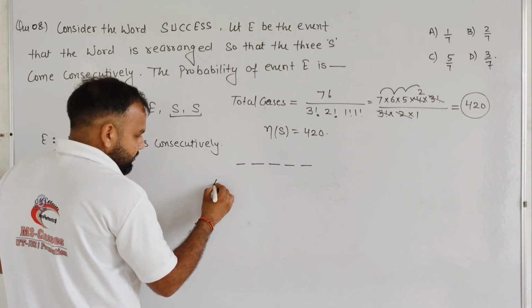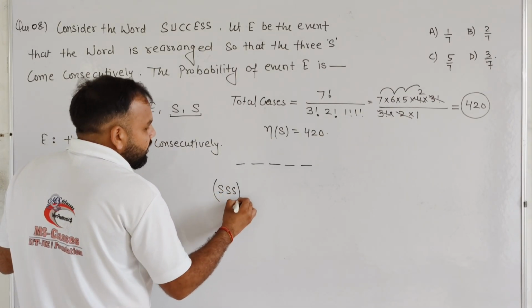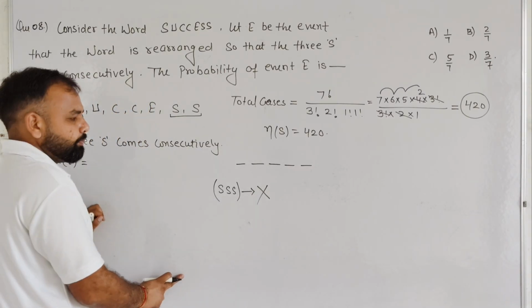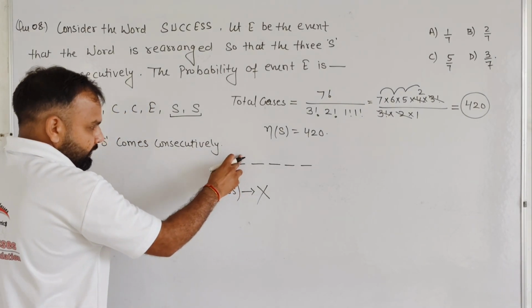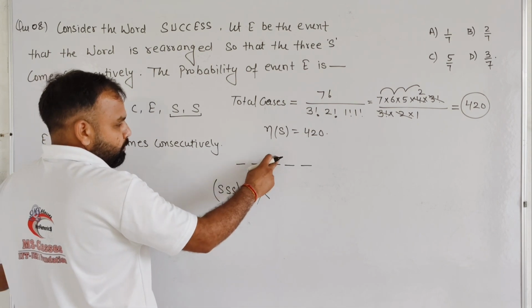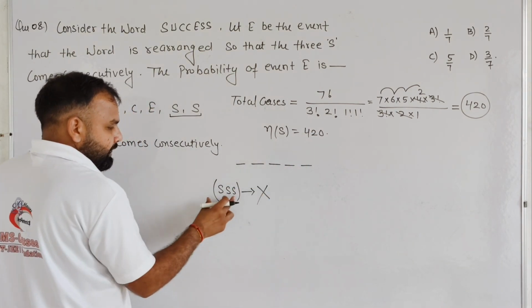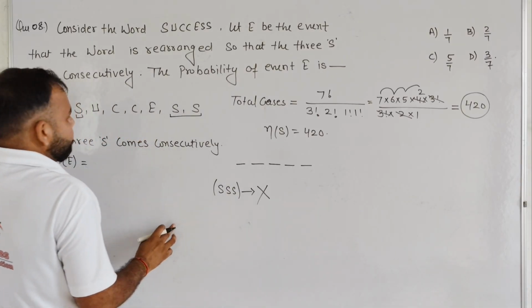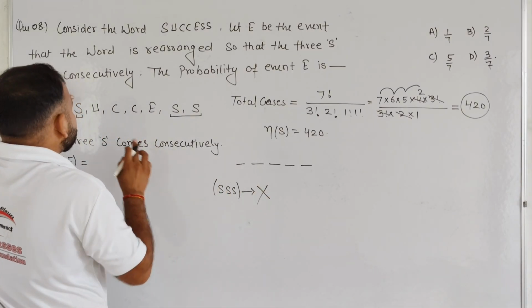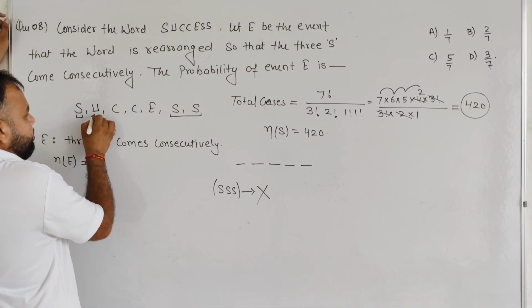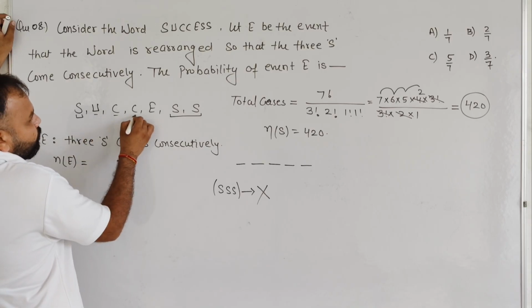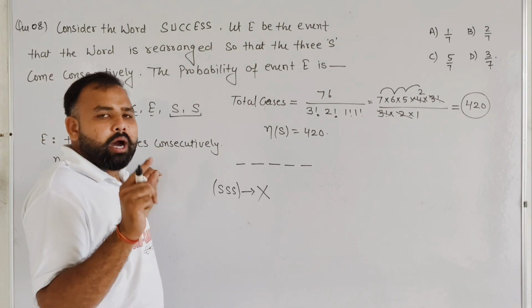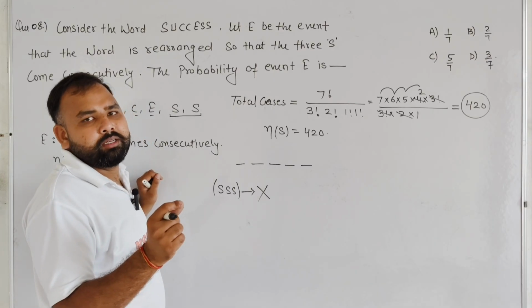So fix the S's as a bundle, let us consider it as X. One letter is X. If we place it over this position or that position, all three S's always come together. So with this as X, how many letters remain? 1, 2, 3, 4 and 1 is this. So we are going to arrange 5 letters.